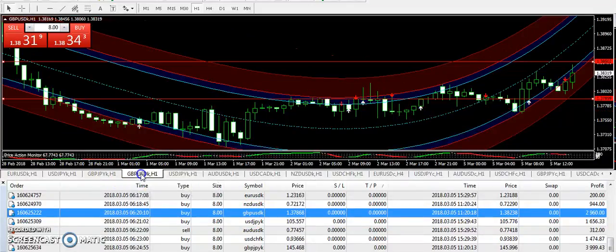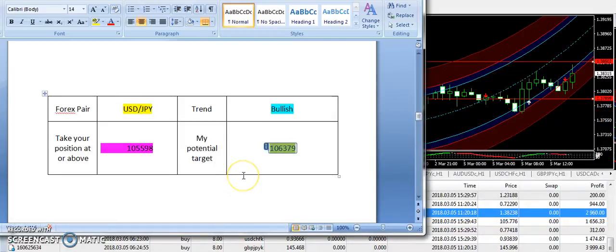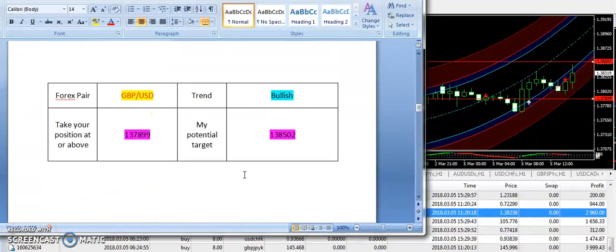Okay, so another signal that we have hit properly, and it has also almost touched the targeted price. This is the third signal of my signals report. A bullish signal was supplied on pound USD.